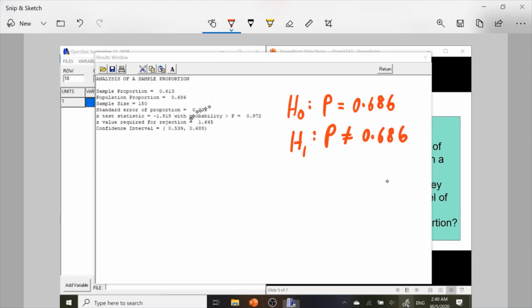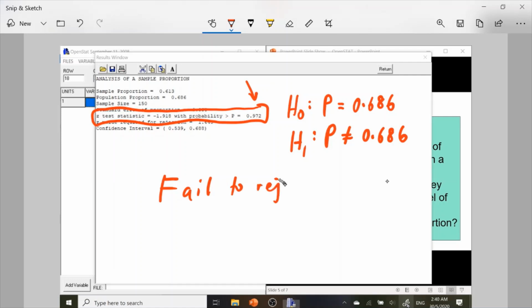So here we will be looking at these statistics. You'll find that the p-value is 0.972. So therefore, we fail to reject the null hypothesis, since the p-value is greater than the significance level.